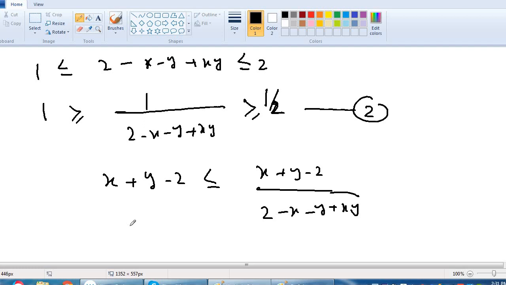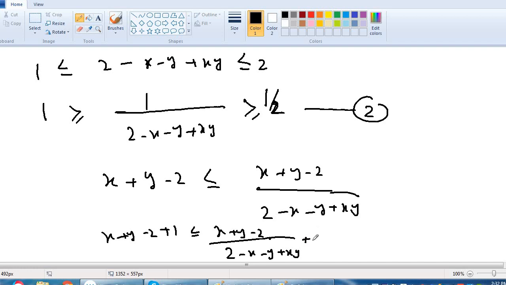So we can write it in this way: if we add 1 to both sides, we get x plus y minus 2 plus 1 is less than or equal to x plus y minus 2 divided by 2 minus x minus y plus x y, plus 1.